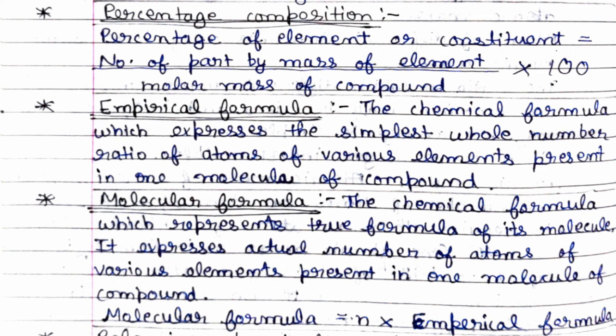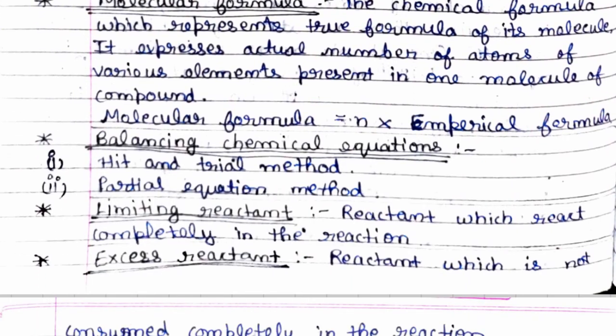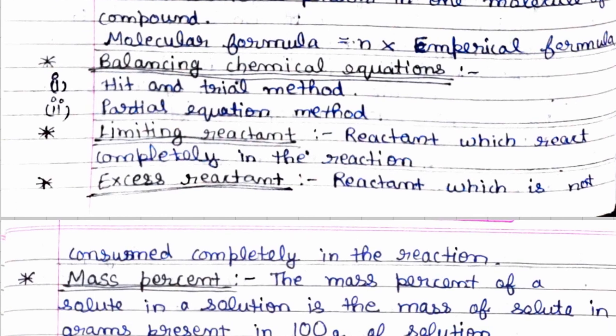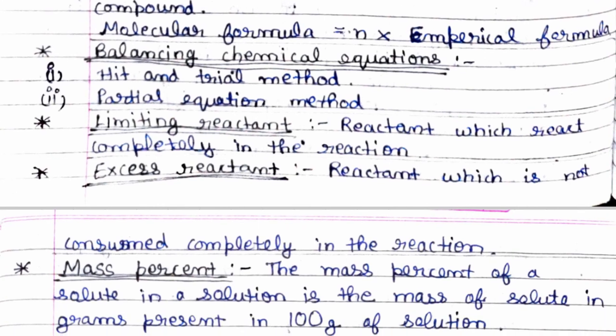Now next is balancing chemical equations. This we have done very nicely in our previous classes. There are two methods to balance an equation. First is the hit and trial method and second is the partial equation method. Now limiting reactant.